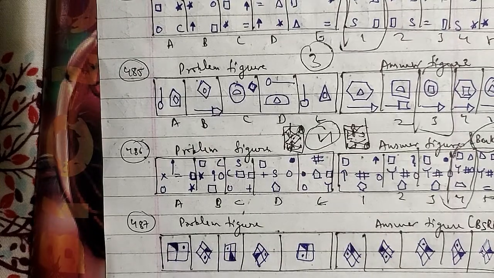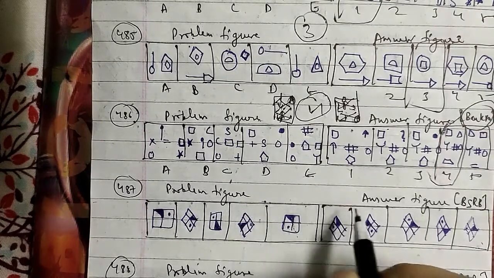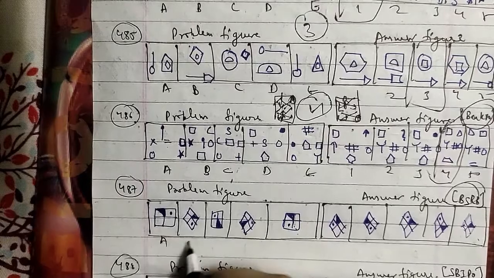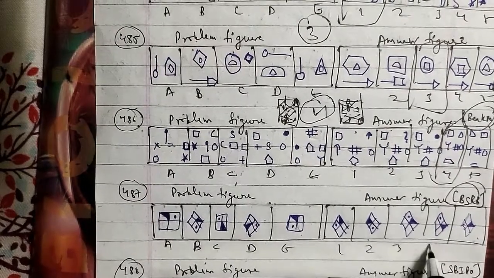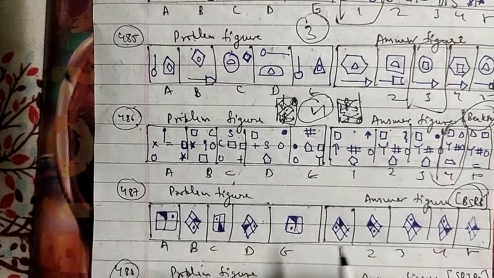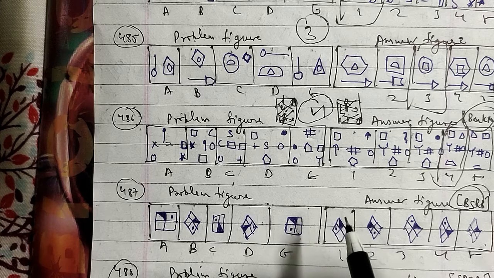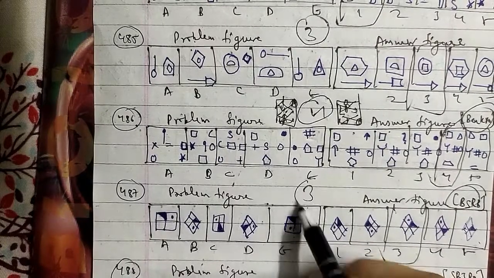Let's go ahead with another one, the 487th question of the session. These were the problem figures and these were the answer figures which have been asked in the BSRB question paper. This is named as A, B, C, D and E, and this is 1, 2, 3, 4 and 5 respectively. So here the figures rotate 45 degrees and 135 degrees anti-clockwise in alternate steps, and also in each step the shading and the dot move to opposite portions. After the E figure we will be having a third figure. That will be the right answer for this question here.